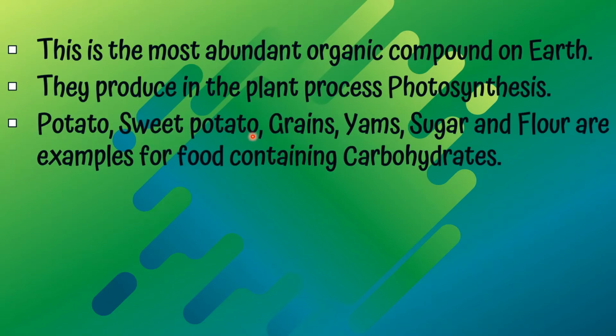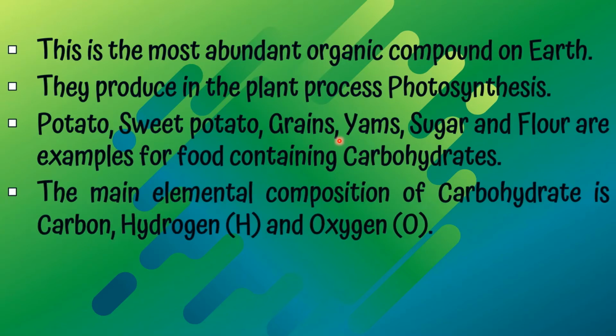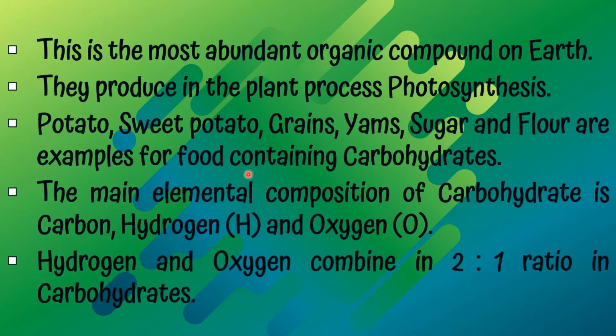Potato, sweet potato, grains, yams, sugar, and flour are examples of food containing carbohydrates. The main elemental composition of carbohydrate is carbon, hydrogen, and oxygen. Hydrogen and oxygen combine in 2:1 ratio in carbohydrates.